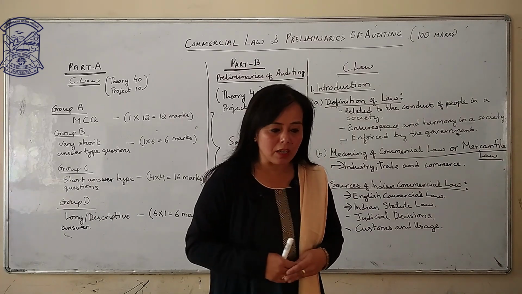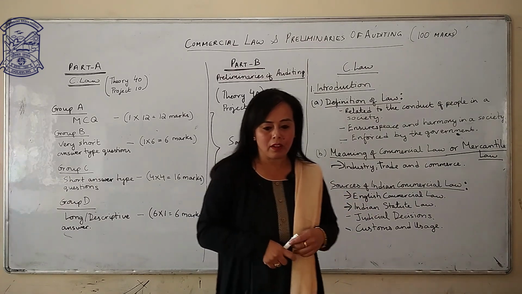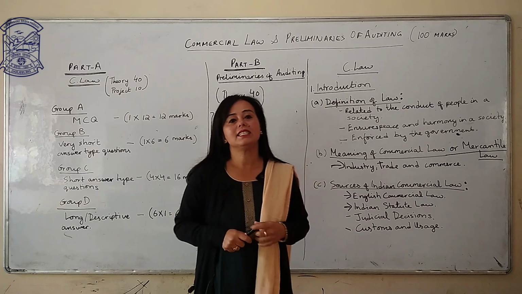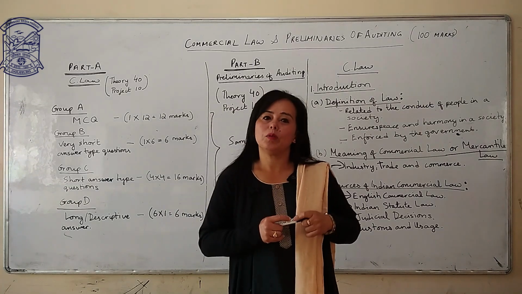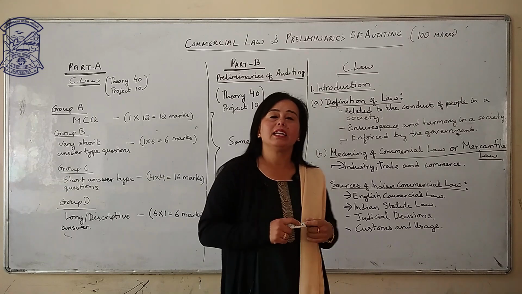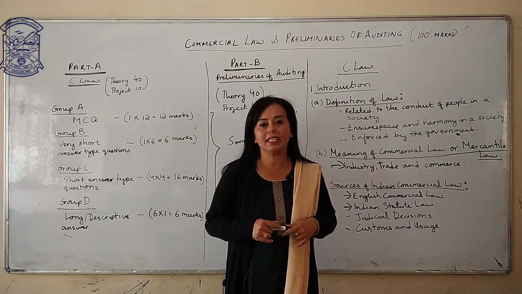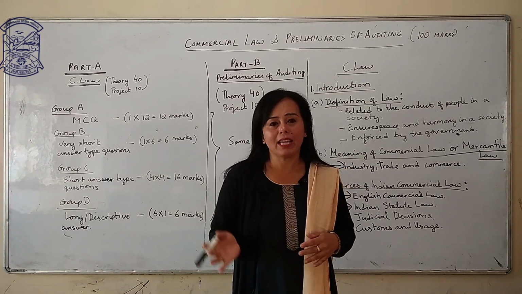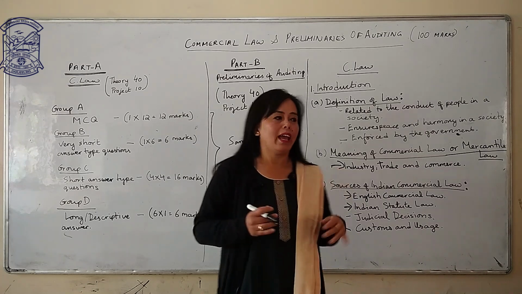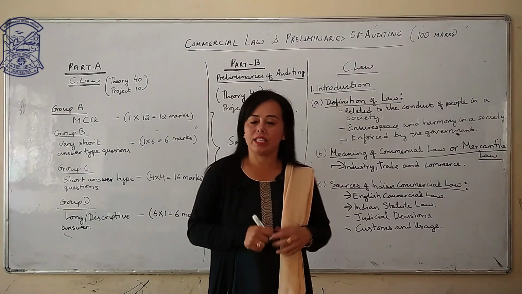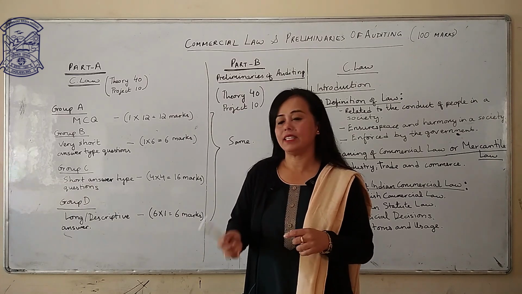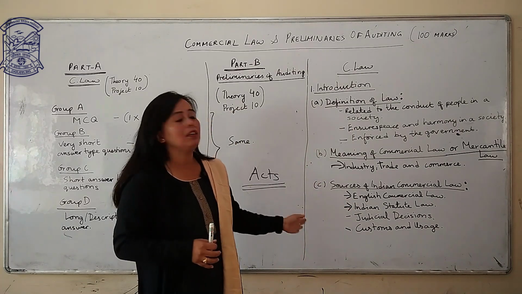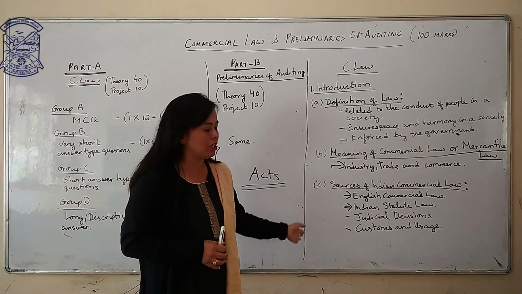Some of the examples of Indian statute law are, next chapter, you have got Indian Contract Act 1872. Now, this is also one of the Indian statute law. And next, another example is Sale of Goods Act 1930. And another example, Partnership Act 1932. These are all acts passed by the parliament or the state legislature. Okay, now I have given you a little brief introduction to commercial law.